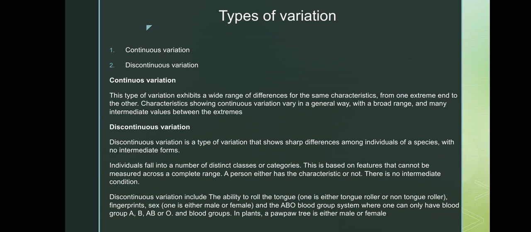Other examples are fingerprints, sex, whether one is male or female, and the ABO blood group system, whereby one can have only one group, A, B, AB, or O. So in plants and poultry, an individual is either male or female. So these are the discontinuous variations.